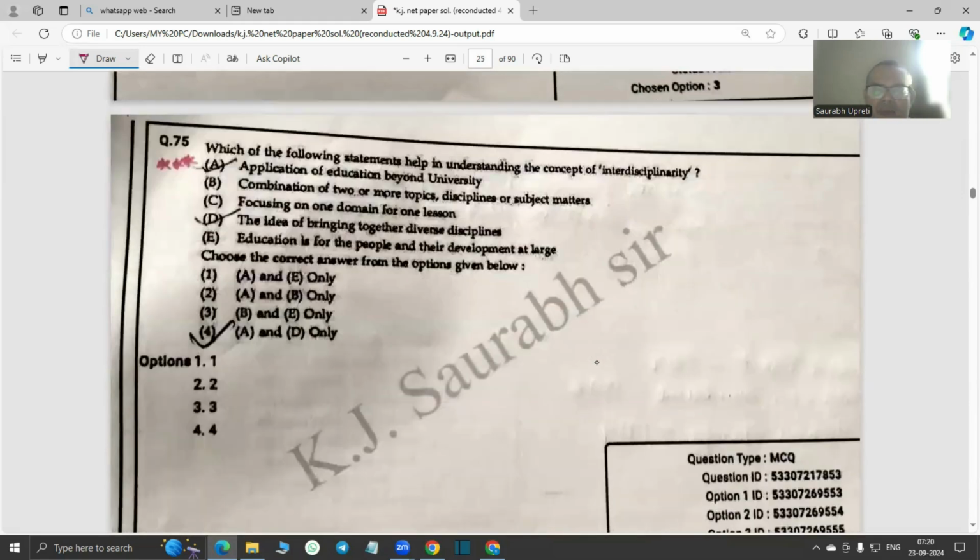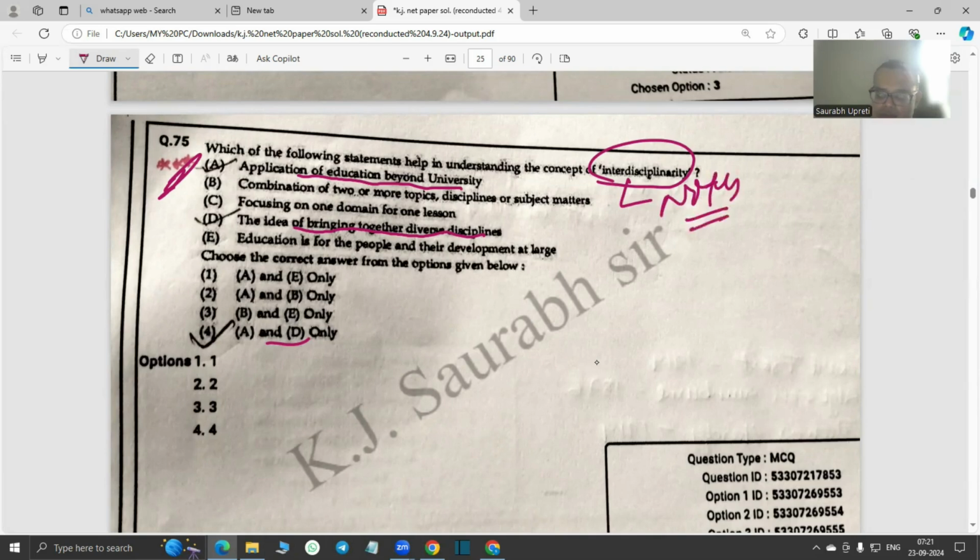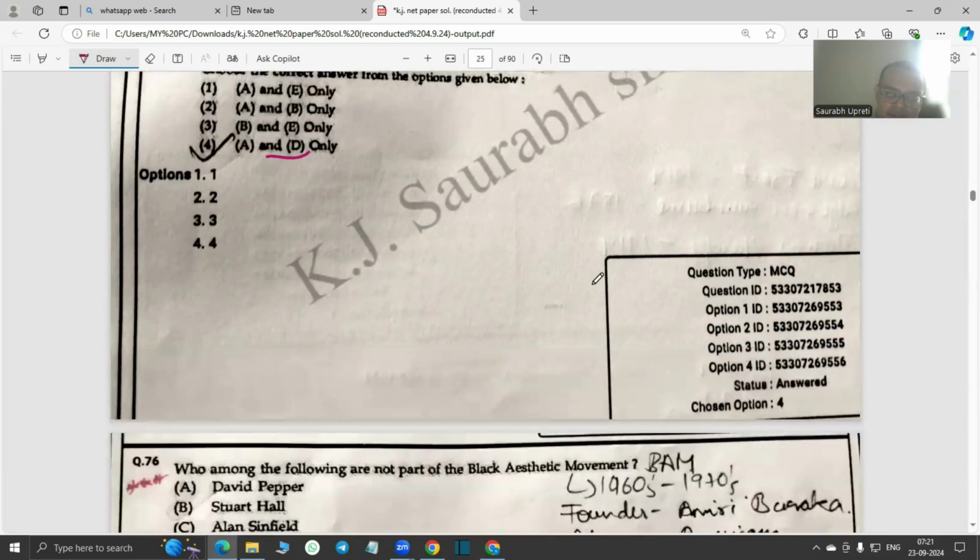Okay, which of the following statements help in understanding the concept of interdisciplinarity? Okay. So the answer is A and D. So, application of education beyond university and the idea of bringing together diverse disciplines. So it's a very important question for NET aspirants. Do make your individual notes on this and try to find more on this intriguing topic.